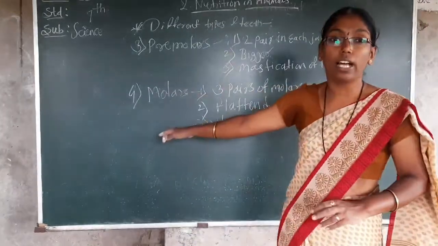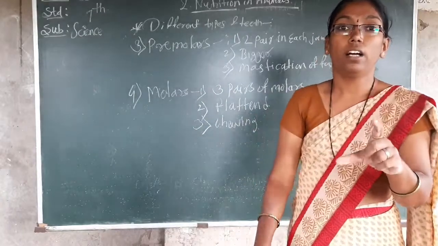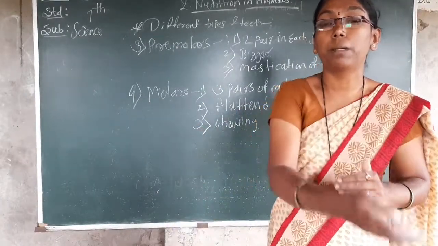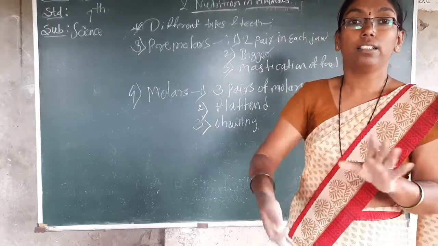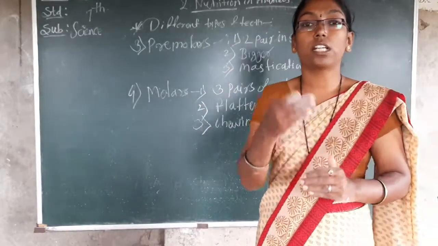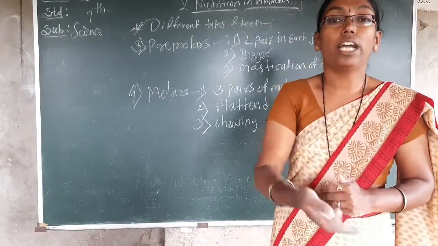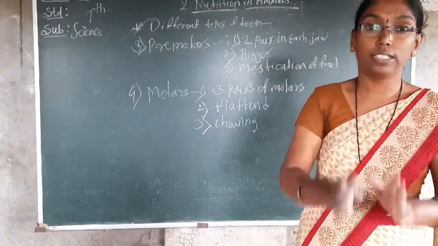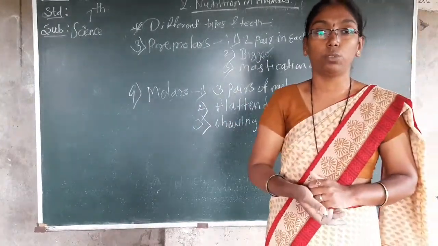And before that, what I write? Only basic part. From which age your teeth starts, which are the permanent teeth, which are the milk teeth. This much is the previous knowledge, and these are the main points, which type of teeth you have, how they are, and what is the use. So up to here your lesson also finished, your last concepts also finished.